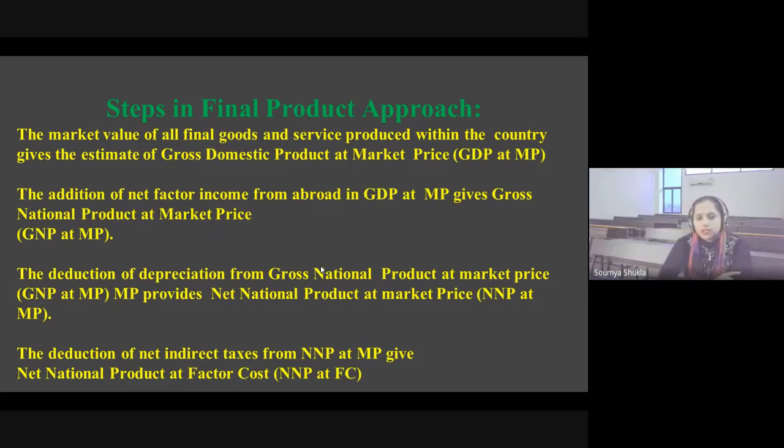The deduction of depreciation from GNP at market price provides net national product at market price. The deduction of indirect taxes from net national product at market price gives net national product at factor cost. So these were the steps which involve the final product approach.